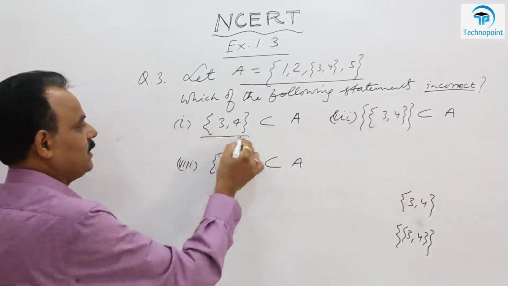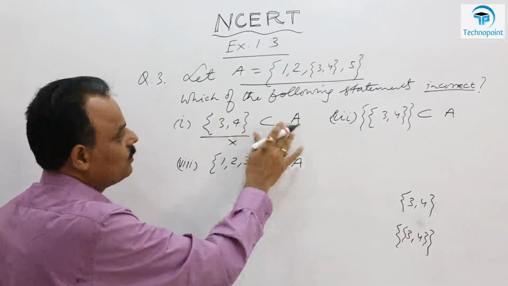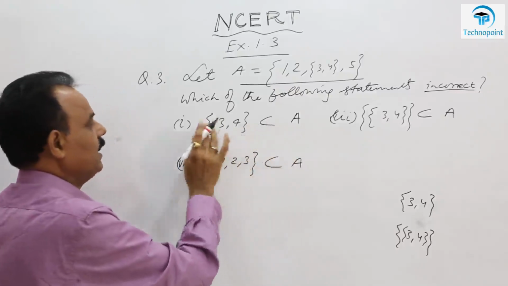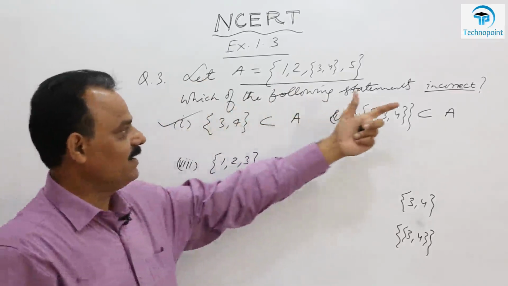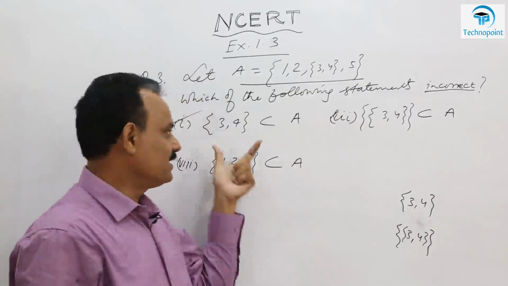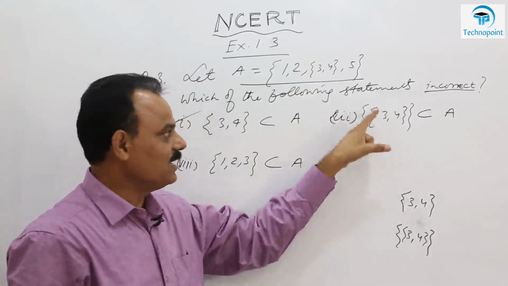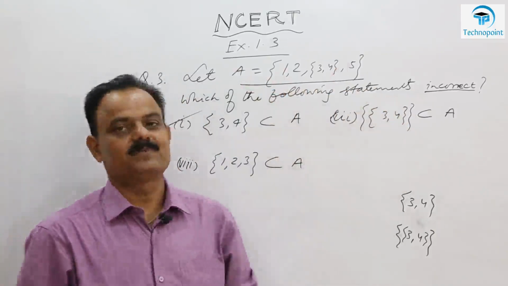Since this is not a set, this belongs to A, but it is not a proper subset of A, so this is incorrect. You have to choose the incorrect answer, so this is correct. And this is the correct answer, because this is a set whose elements are 3, 4, which lie in set A also, so it is a proper subset.